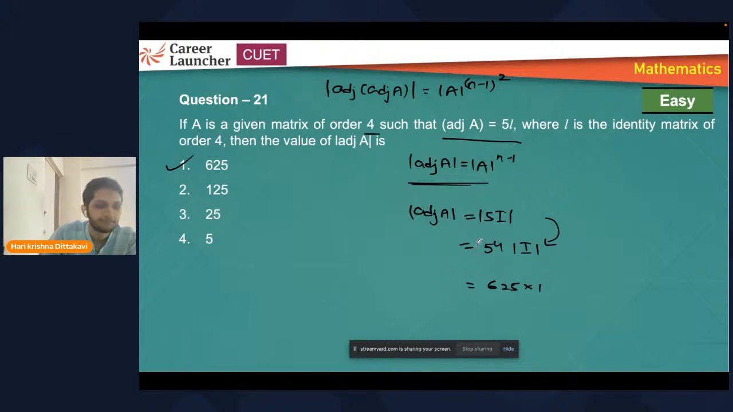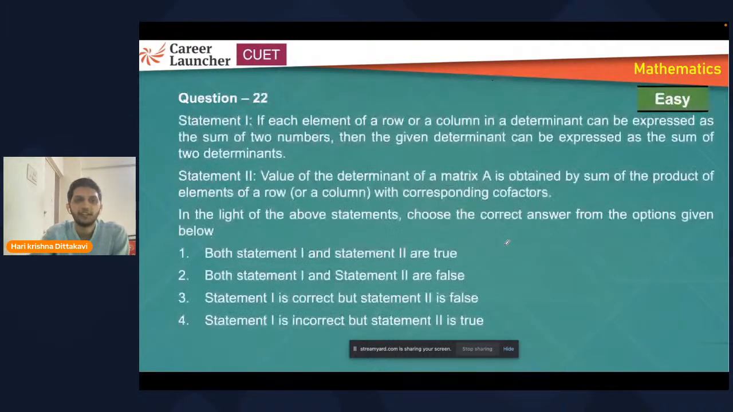Is this concept clear? Any doubts in this? Why is the determinant of 5I equal to 5 power 4 into the determinant of I? Because this is a constant multiplied with a matrix. When you are multiplying a constant with a matrix, that constant will be multiplied by each and every element in the matrix. So take that common from each row so that we'll get four 5s. When you multiply four 5s, you'll get 5 power 4 outside the determinant into 1. Yeah, one of the easy questions again.